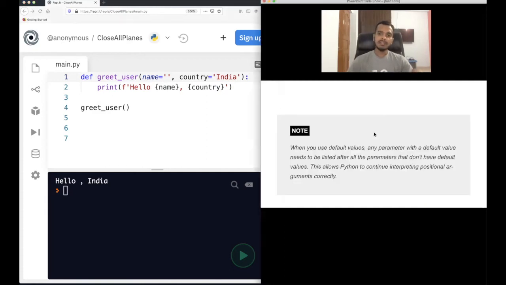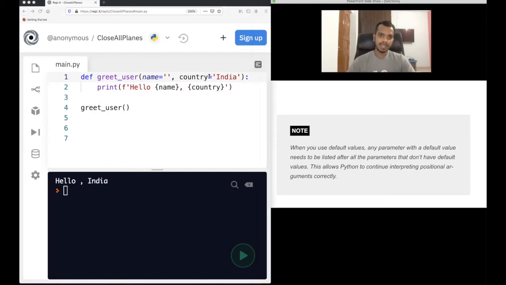Now this is important. When you use default values, any parameter with a default value needs to be listed after all the parameters that don't have default values. This allows Python to continue interpreting positional arguments correctly. So what if you do something like this? I will just tell you. Let me write this. Let's see what happens in this case.